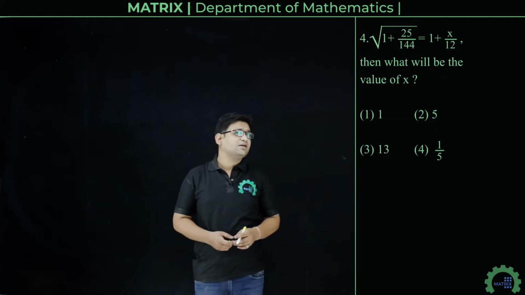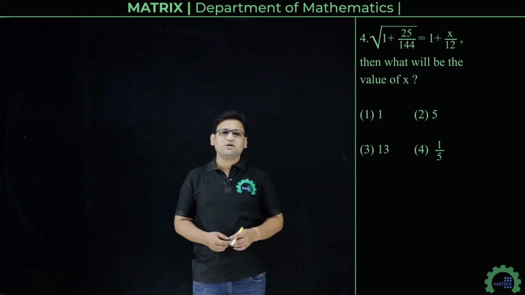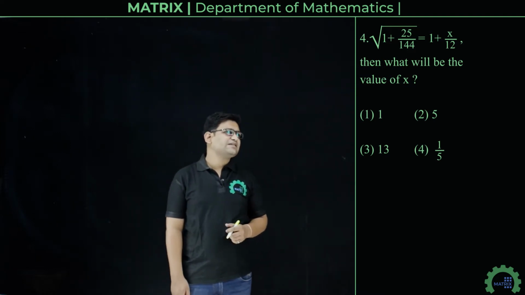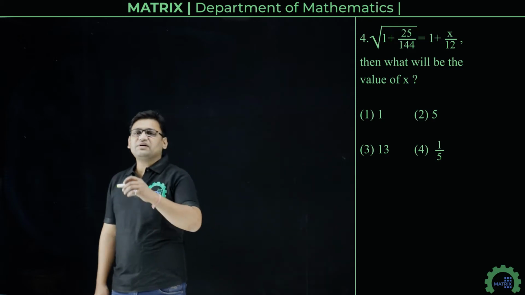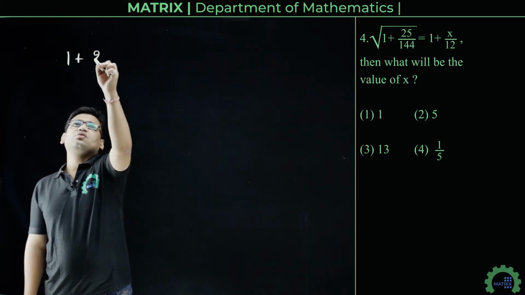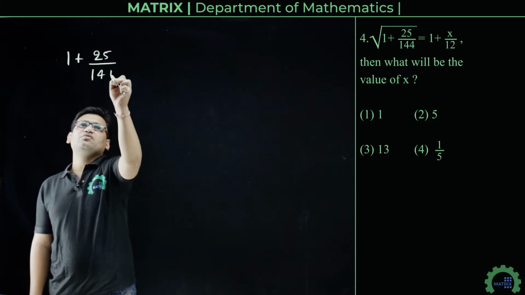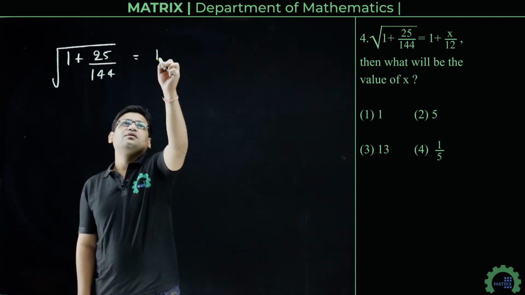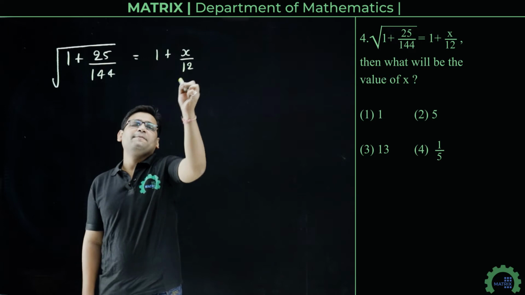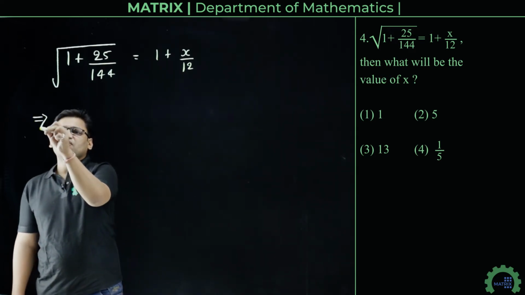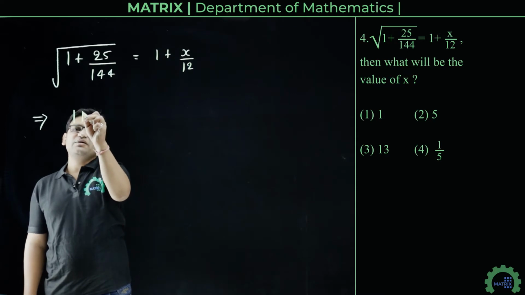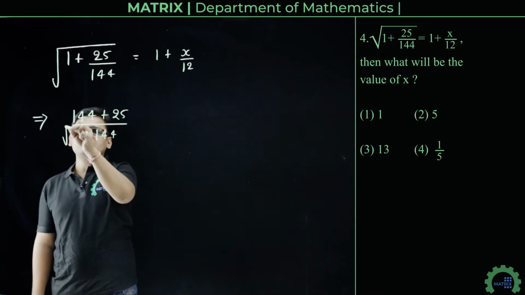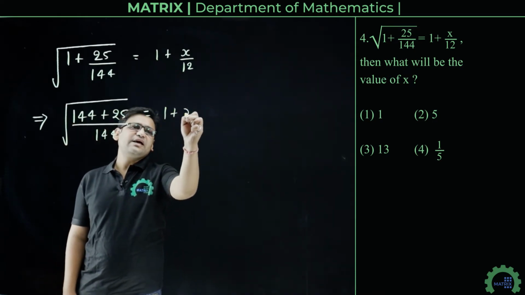Next question is: if the square root of 1 plus 25 upon 144 equals 1 plus x upon 12, then what will be the value of x? This question is very easy. We can easily solve this. We have the square root of 1 plus 25 upon 144 equals 1 plus x upon 12. Now here we will take the LCM. So this will be the square root of 144 plus 25 upon 144, equal to 1 plus x upon 12.